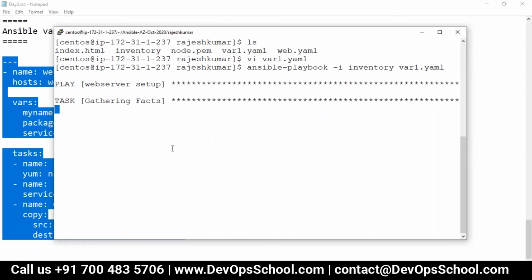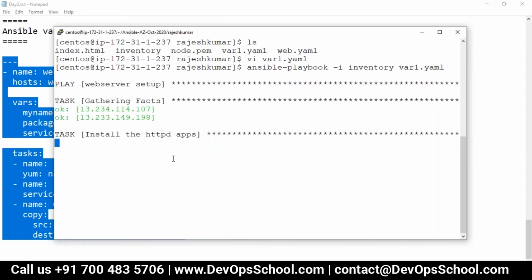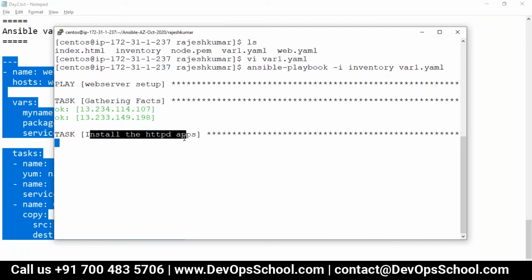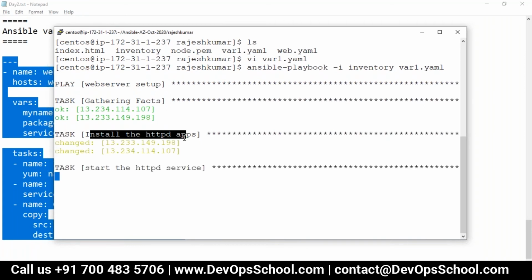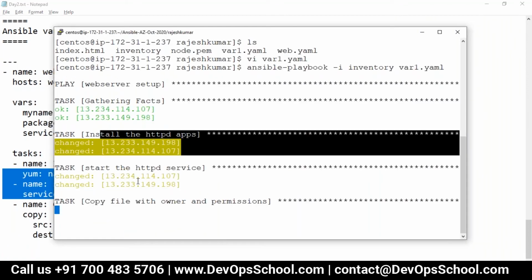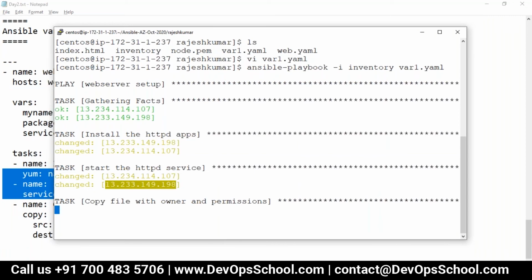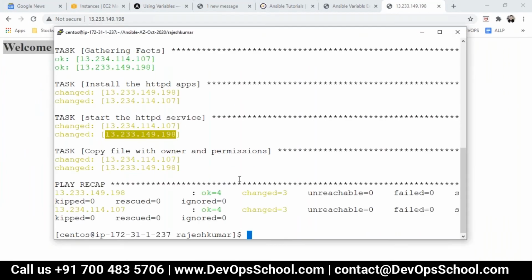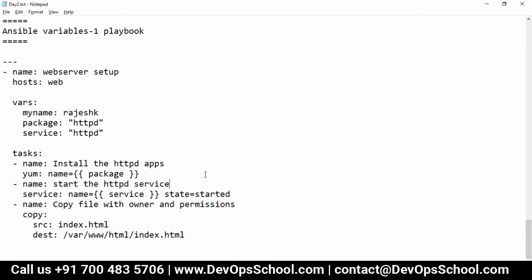Okay, now let's check whether this has happened or not. So for that, gathering facts, installation is happening. It's a new machine, so installation is happening freshly. Done. See here, that means the interpolation has happened, and I'll validate it using this one. Done. Okay, so here that is done, but guys, I want to display these variable values on the screen also.